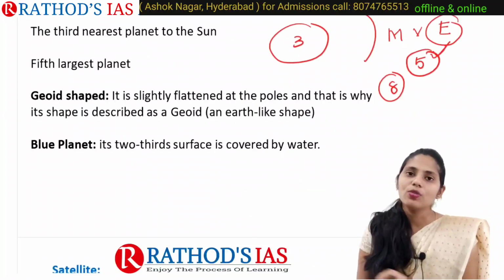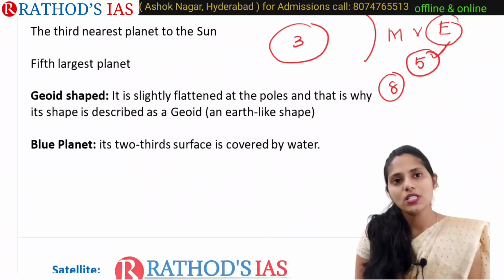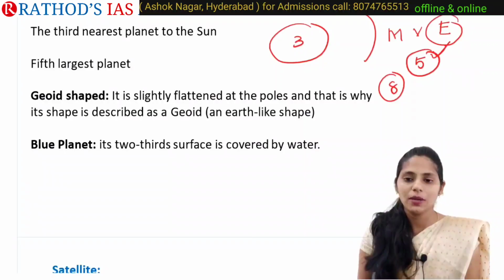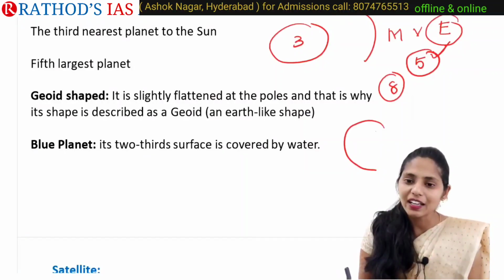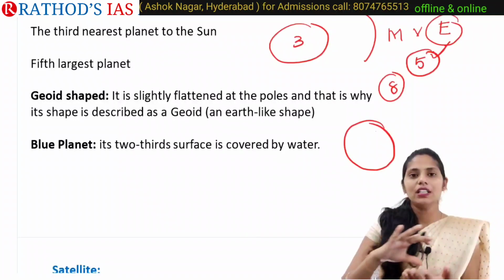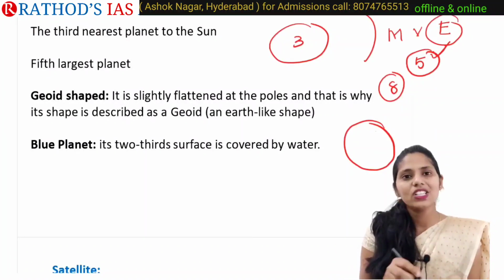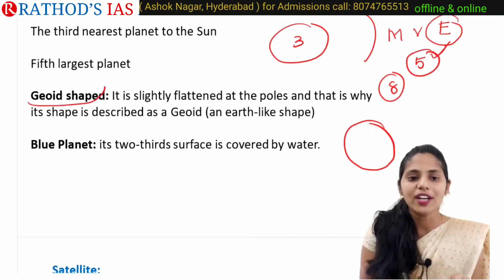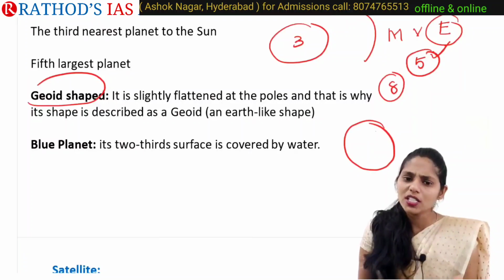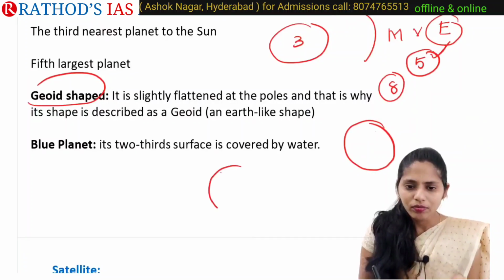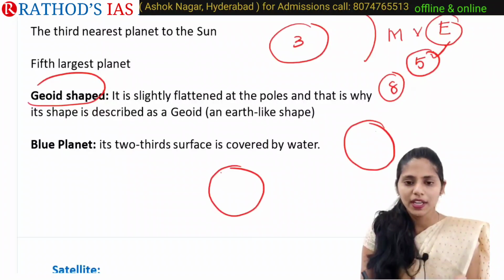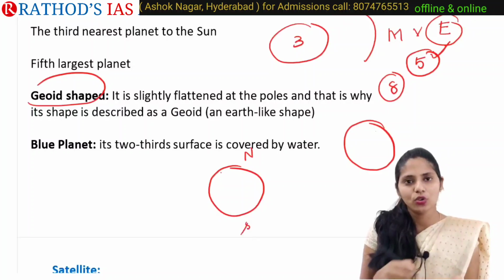And if you are talking about shape, many students are confused about this. It is not exactly a spherical shape, for example the shape of a ball. It is not exactly that shape, but the shape of Earth is a geoid shape. What is this geoid shape? If you take this as a globe, here we have the North Pole and here we have the South Pole, right?